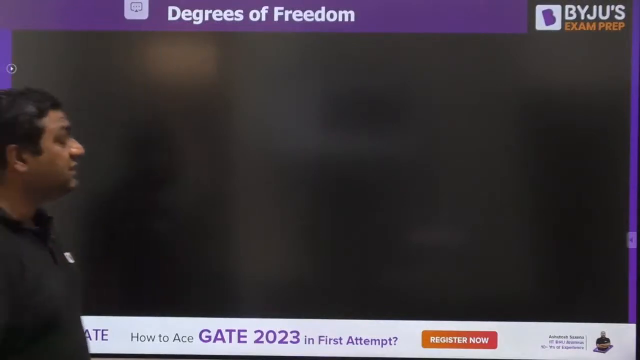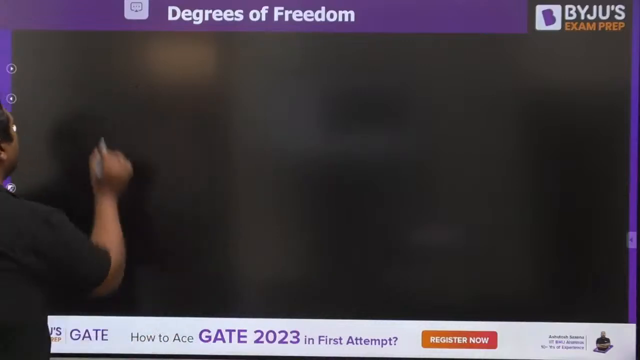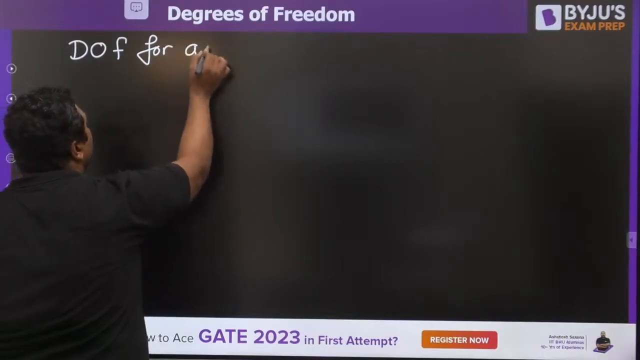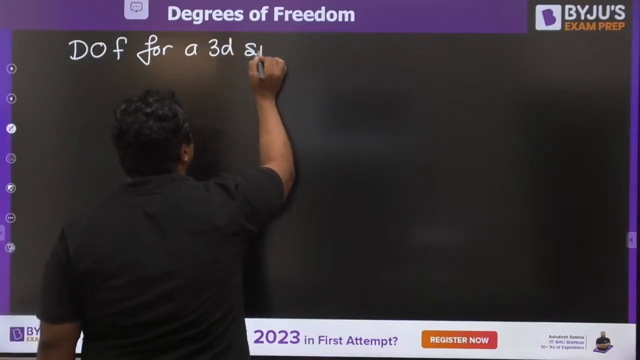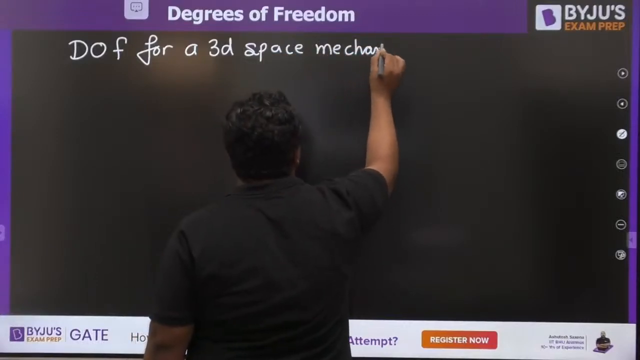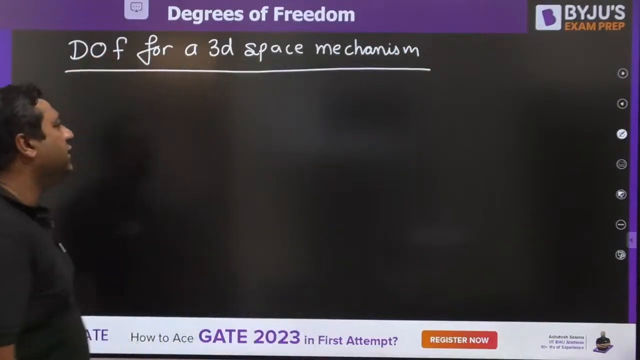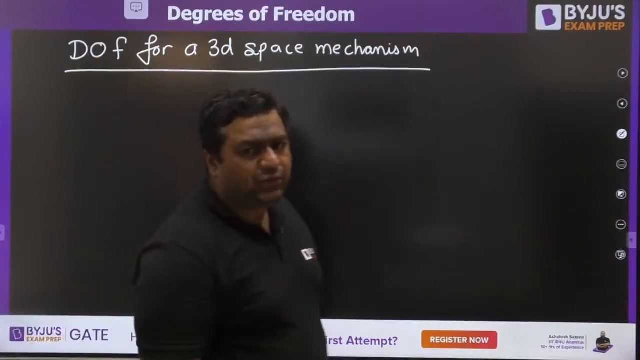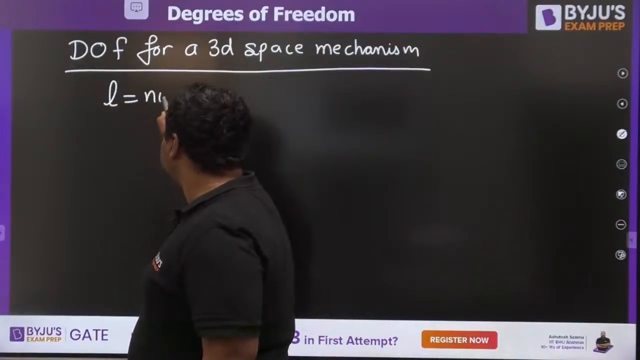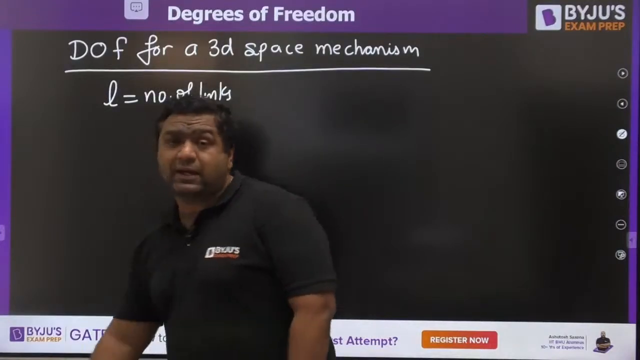So my dear, this we have seen for a link in a pair. Now let us talk about a mechanism. Now we will see degree of freedom for a 3D space mechanism. So when we are talking about 3D space mechanism, my dear, first of all, we have written 3D. Let us say in 3 dimension we have L as the number of links. This time we want to write the degree of freedom of a mechanism.